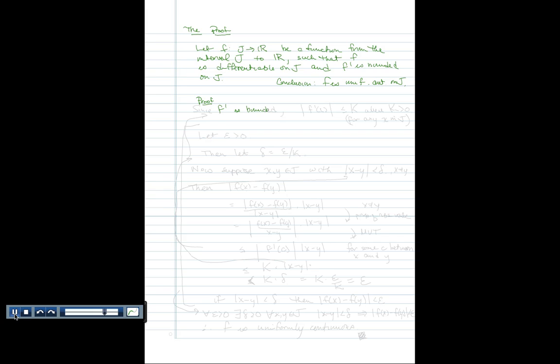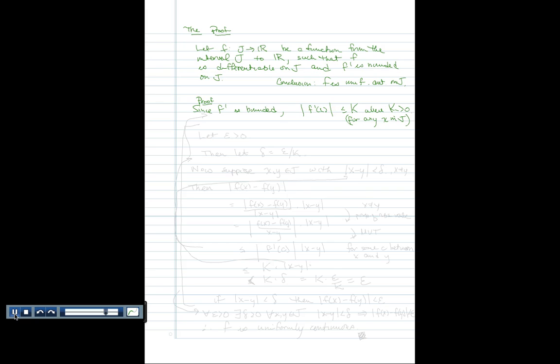That tells us, since f prime is bounded, the absolute value of f prime of x is less than or equal to some constant, I'll call it capital K, where K is a positive real number. And that inequality is going to hold for any x in the interval J. So there's a uniform bound to the value of the derivative. It's not going to get bigger than plus K or smaller than minus K.